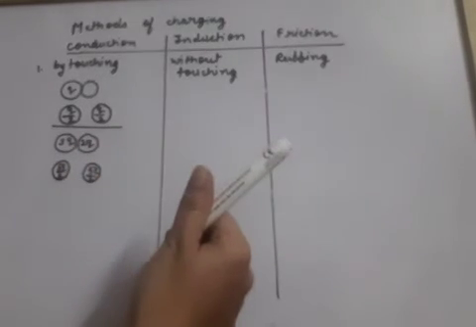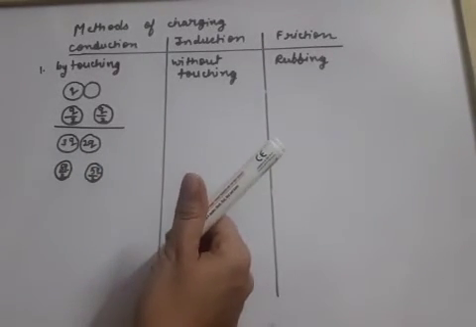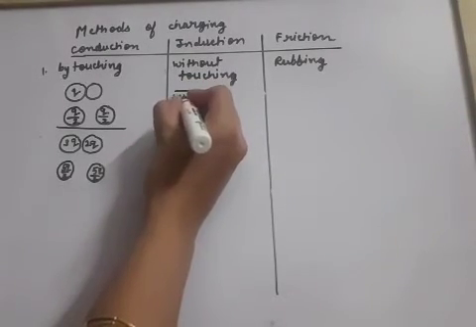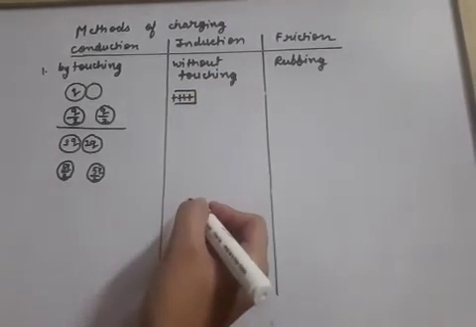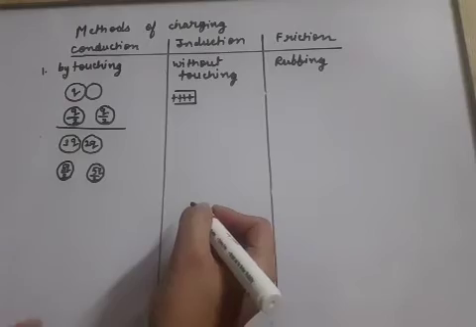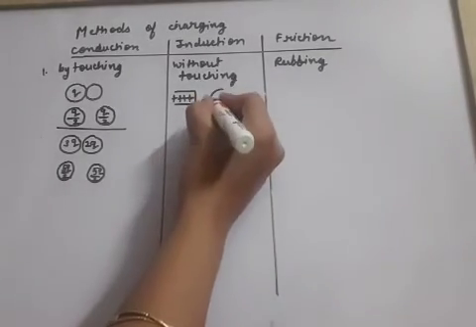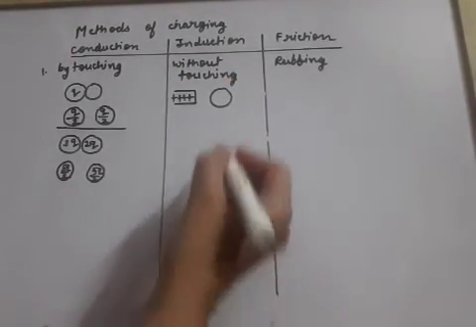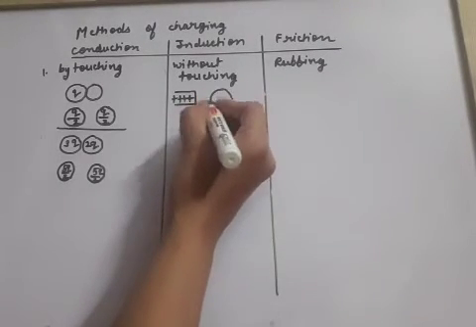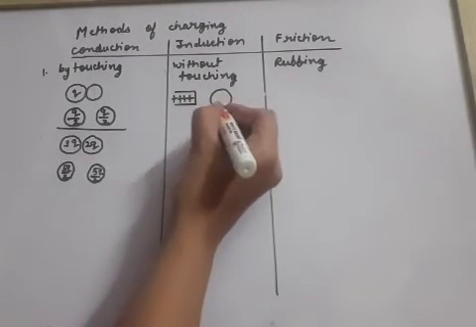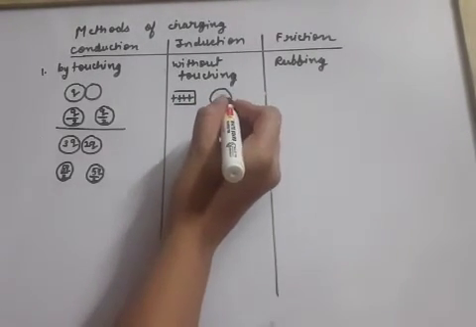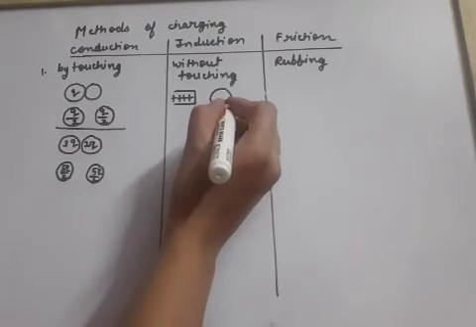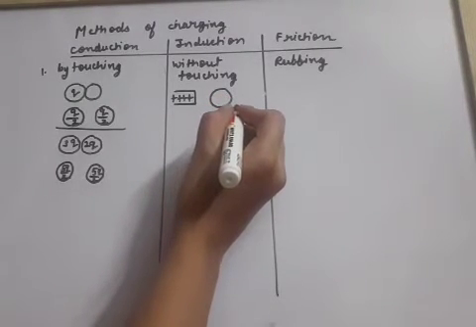Now the induction process. In this, suppose we take a rod which has 4 positive charges, and we bring it near an uncharged sphere. Then what happens? Because this sphere was initially neutral, that means in this body equal numbers of negative and positive charges are present.